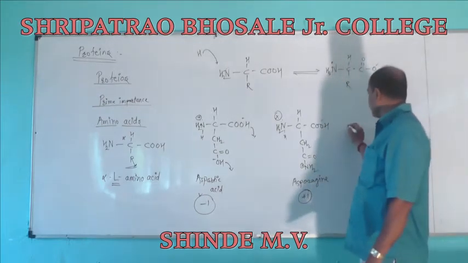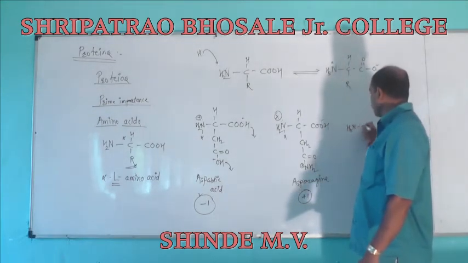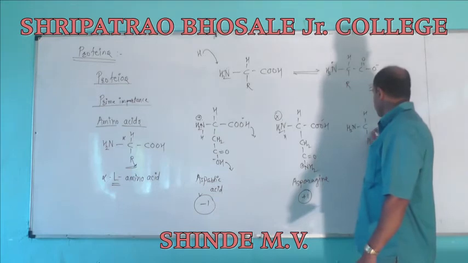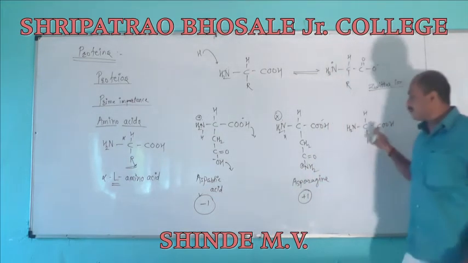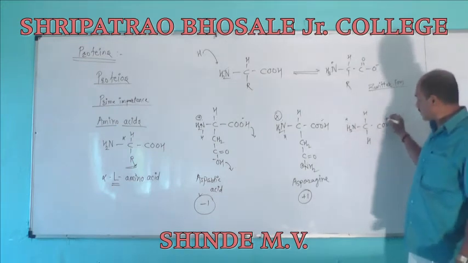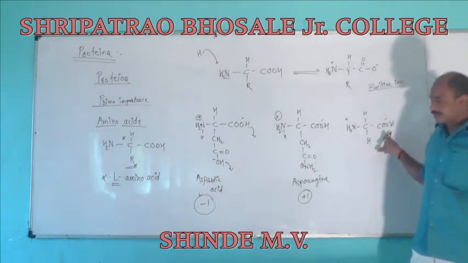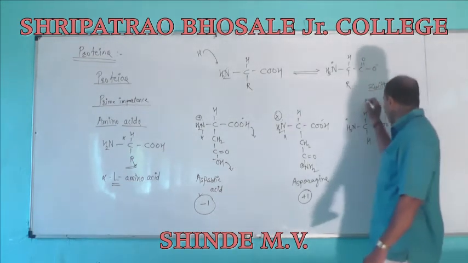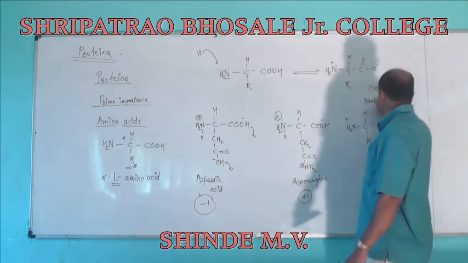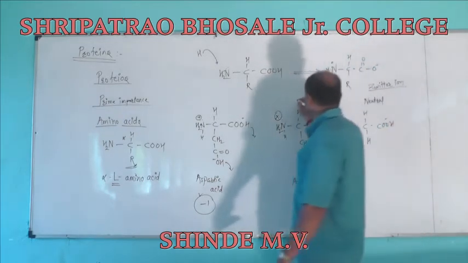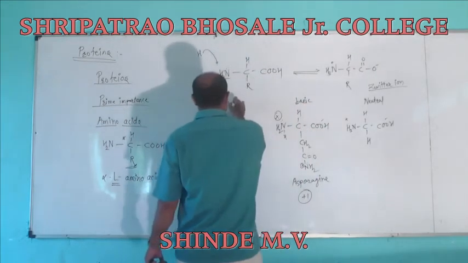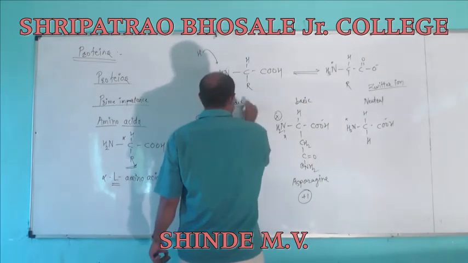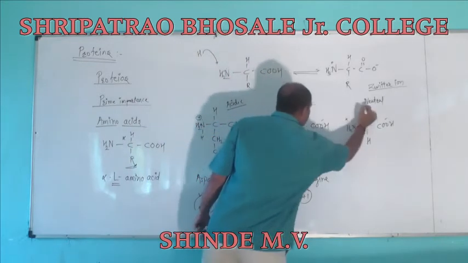And the simplest amino acid is the one which has an equal number of charges, where the plus is balanced by the negative charge. This one is a neutral amino acid. Acidic amino acid, basic amino acid, neutral amino acid.